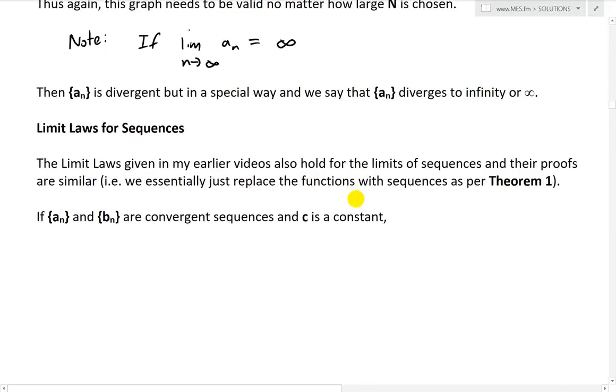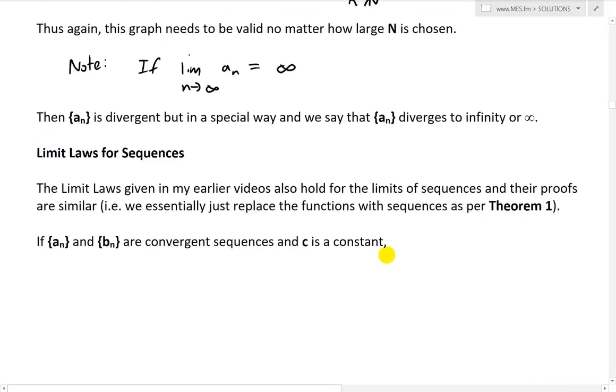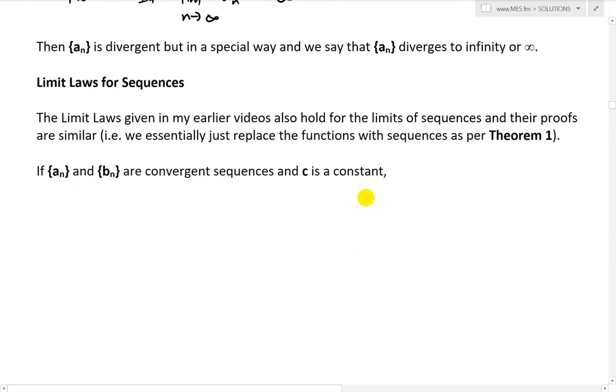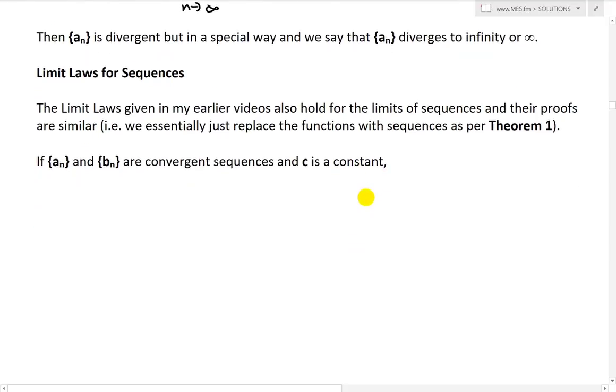So now, limit laws for sequences. The limit laws given in my earlier videos also hold for sequences, and their proofs are similar. We essentially just replace the functions with sequences as per Theorem 1, because all we are changing is that instead of dealing with all numbers, we're dealing with integers only. So we can just write these down, and they're exactly the same. If the sequences a_n and b_n are convergent sequences, that is, they have limits, and c is a constant, then we have the following limit laws.